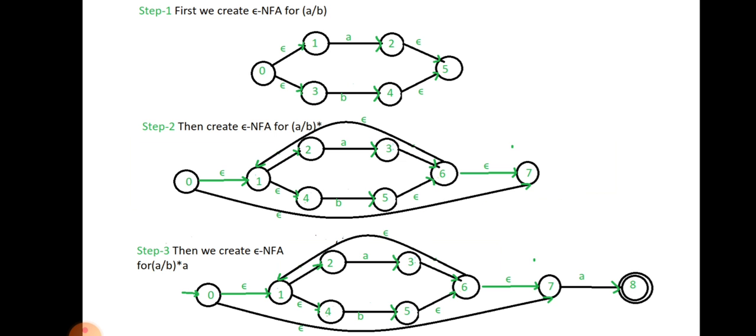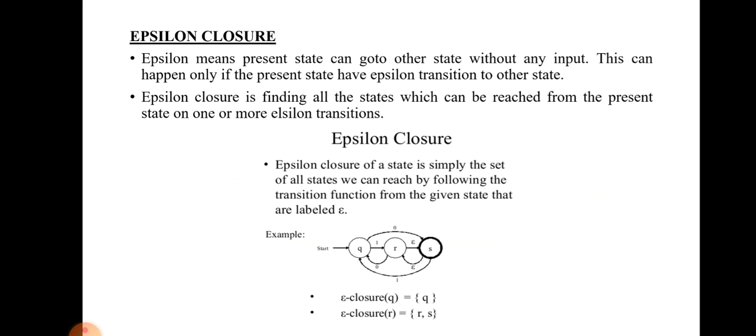These are sample epsilon NFAs. The first example is the epsilon NFA for A slash B. A slash B is also equal to A plus B, which is also equal to A or B. Same meaning, either A or B. So this is the sample epsilon NFA. The second one is A or B, or A plus B the whole star, which means closure. This is the sample epsilon NFA diagram. The last one is A slash A plus B the whole star A. This is the sample epsilon NFA diagram.